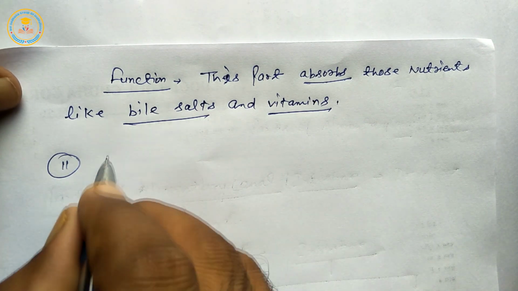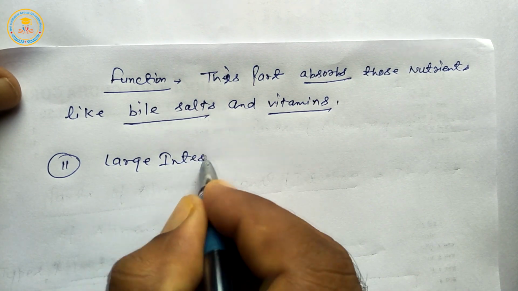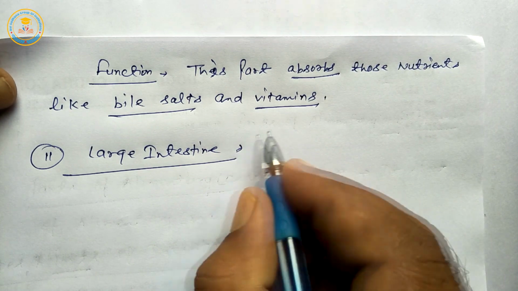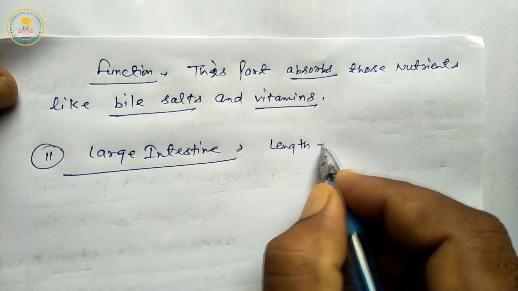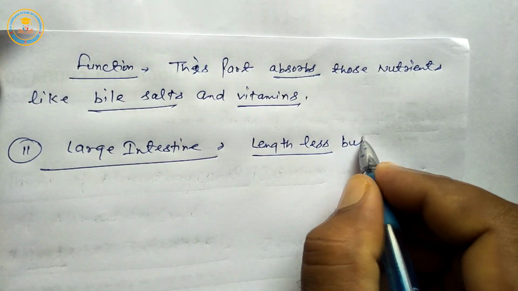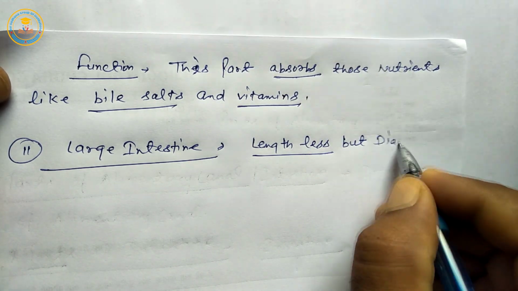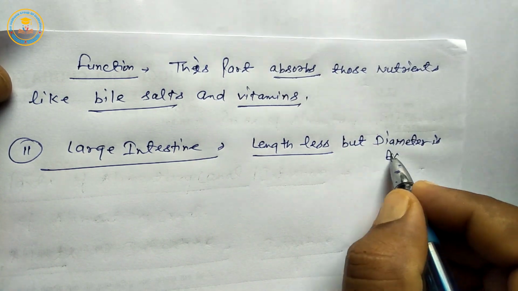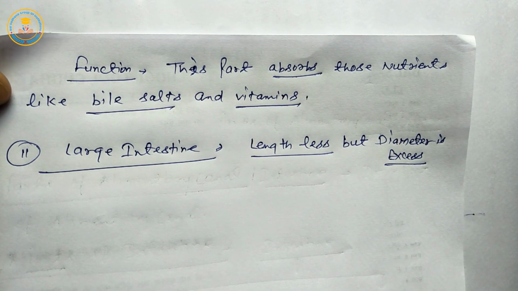Next type of intestine is the large intestine. Students, in this intestine the length is less, but the diameter is excess or maximum.